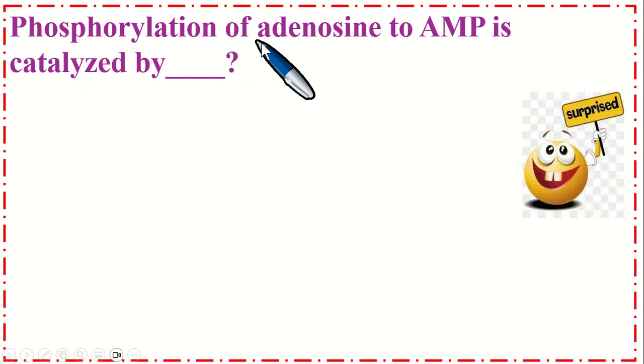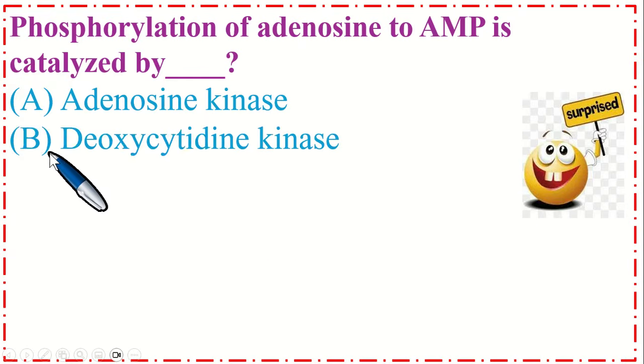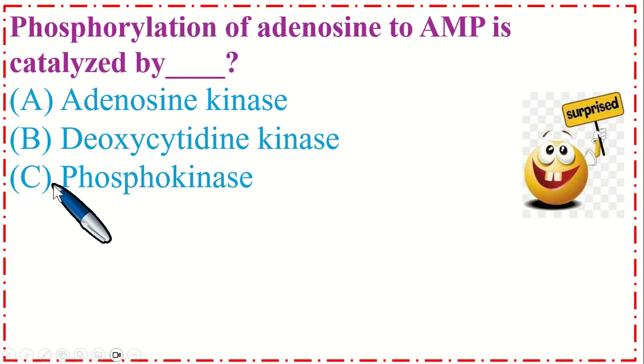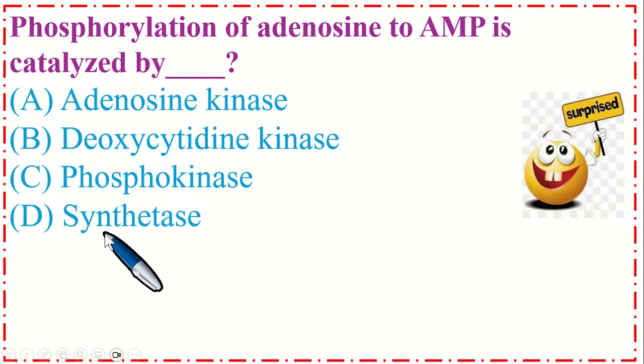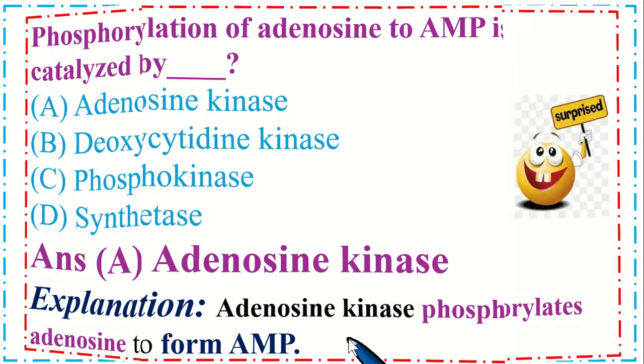Phosphorylation of adenosine to AMP, adenosine monophosphate, is catalyzed by dash. Option A adenosine kinase, B deoxycytidine kinase, option C phosphokinase and option D synthetase. So the correct option is A, adenosine kinase. Adenosine kinase phosphorylates adenosine to form AMP.